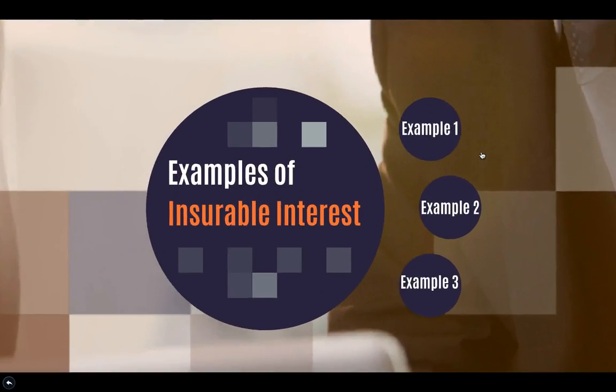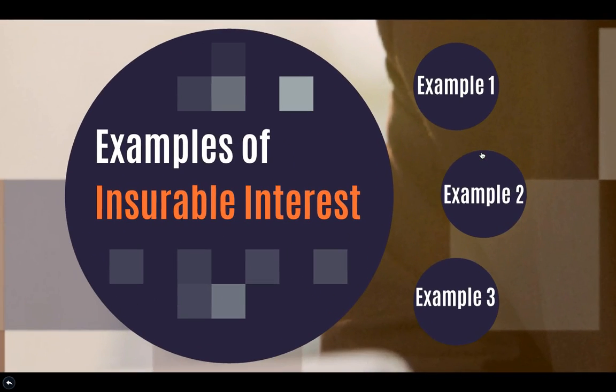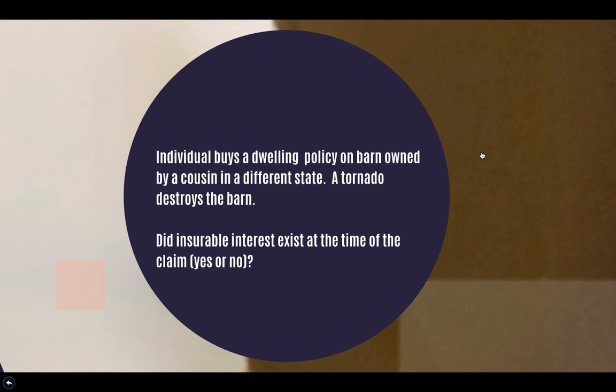Okay, so what are some examples of insurable interest? Well, the first example that I'll offer here is that an individual buys a dwelling policy on a barn owned by a cousin in a different state. A tornado destroys the barn. Did insurable interest exist at the time of the claim? Yes or no? The answer is no.